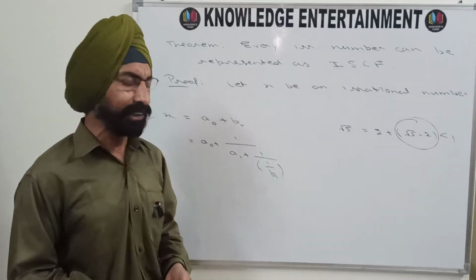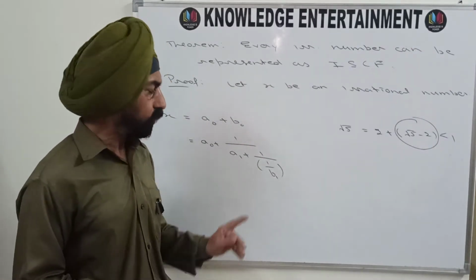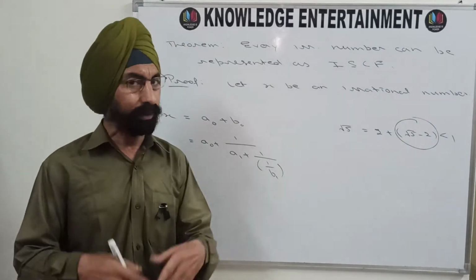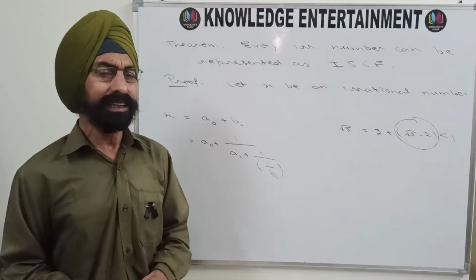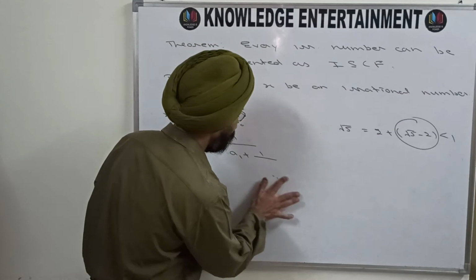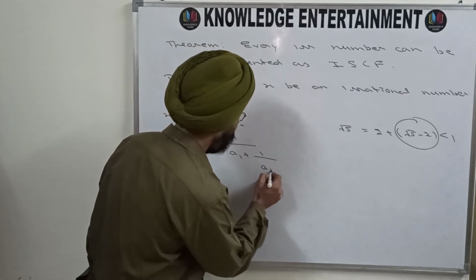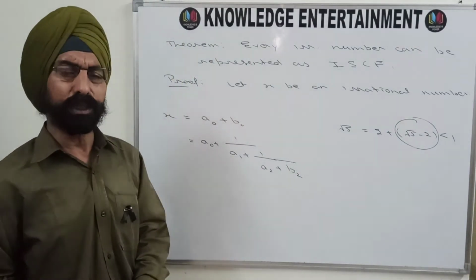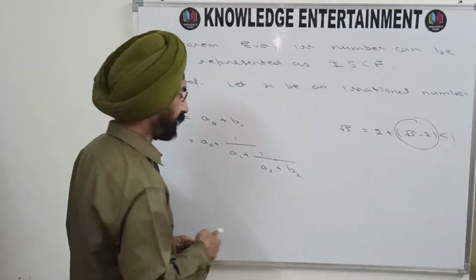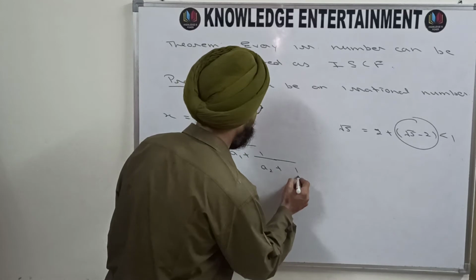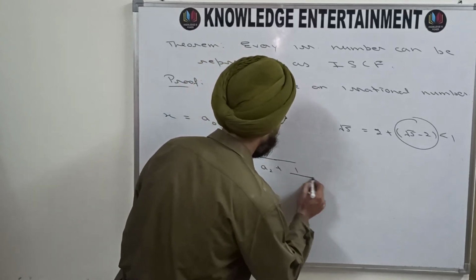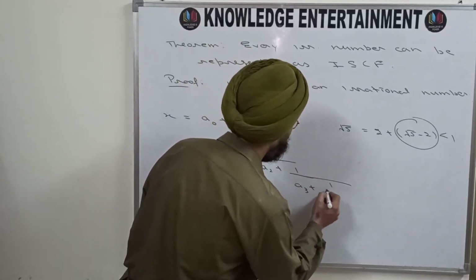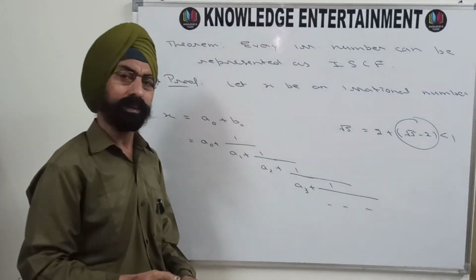Since b1 is irrational, 1 upon b1 is irrational. So 1 upon b1 is an irrational number which is greater than 1. So once again it will have its integral part, say a2, plus fractional part b2, and continue the process. Continuing the process, you will get 1 upon a3 plus 1 upon, and so on.